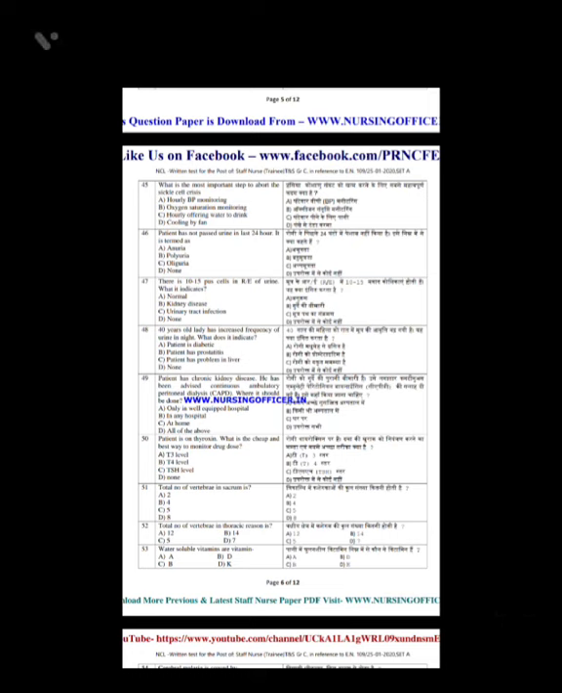Question number 51. Total number of vertebrae in sacrum. And the answer is option C, 5. Question number 52. Total number of vertebrae in thoracic region. And the answer is option A, 12. Question number 53. Water soluble vitamins are vitamin? And the answer is option C, B.